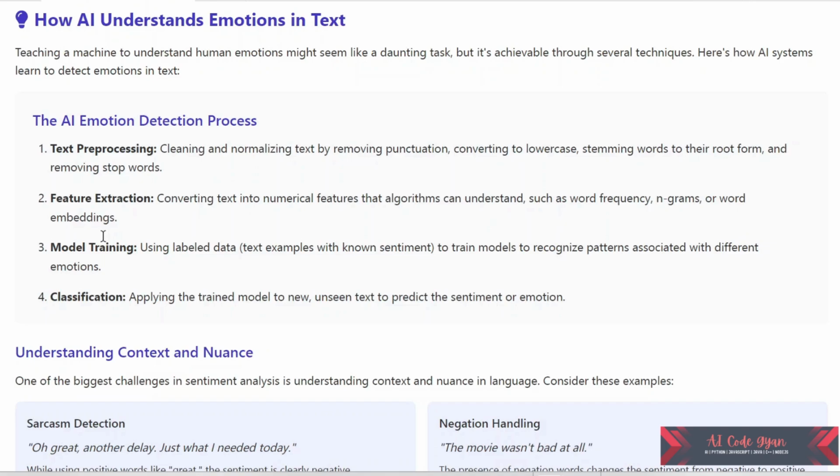Suppose we have the words "what a game." We'll remove the stop words, and at the end we'll get "what game." This is a neutral emotion, so we'll have 0 and 0 for both. And in case we have "what a great game," here "great" will add to the positive sentiment.